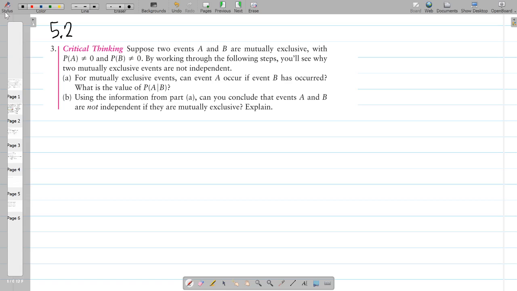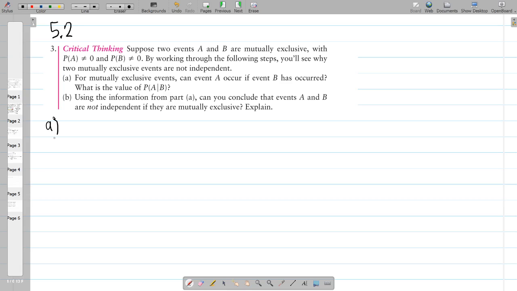Okay, let's try problem 3 in section 5.2. So the conceptual one more. Suppose two events A and B are mutually exclusive, with both probability of A not 0 and probability of B not 0. By working through the following steps, you'll see why two mutually exclusive events are not independent. Let's do A first. A says, for mutually exclusive events, can A occur if B has occurred?